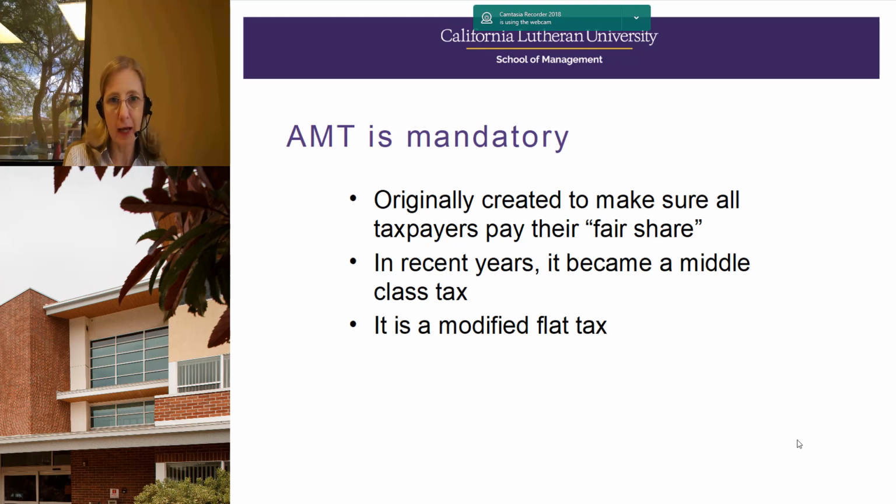Because on the preparation side, if you're manually preparing the forms, or if you're using a software where you can turn off the alternative minimum calculation system and you send in that tax return without the AMT forms and schedules, or at least it not being calculated, the IRS will take the regular tax information that you've submitted and they will compute alternative minimum tax for you and send you a bill. So it is important that you make sure, certainly when you're preparing individual tax returns, that you have that parallel calculation turned on, or if you're doing it manually, that you're making that calculation as well.